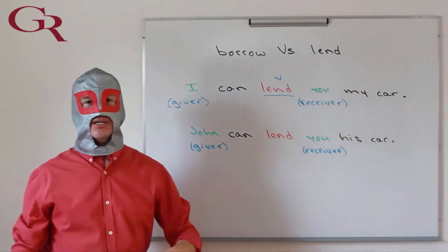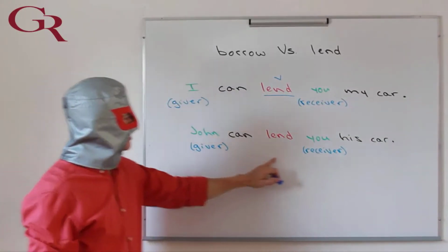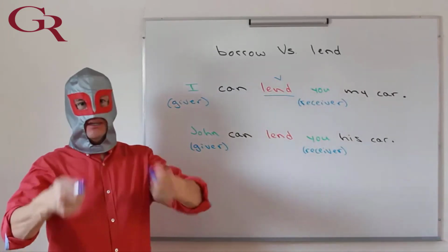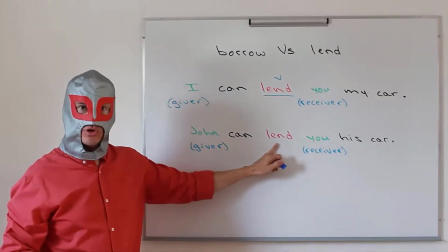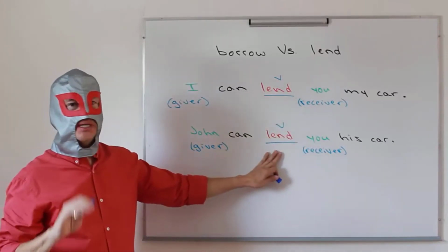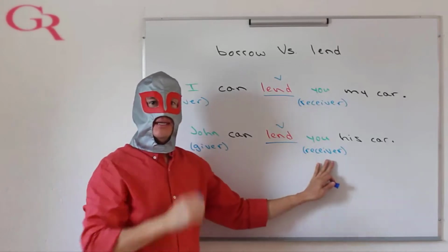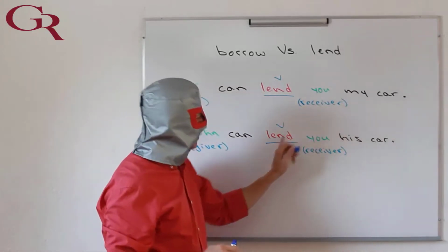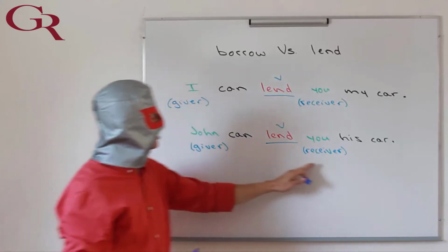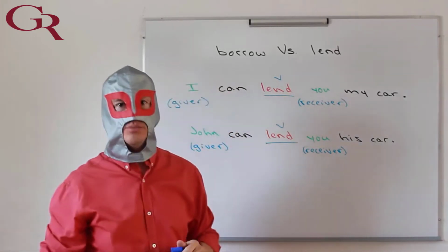Okay, let's take a look at another example. John can lend you his car. Once again, we have the giver, John, before the verb. So this verb must be lend. And then once again, here we have the receiver after the verb. So therefore, this sentence, John can lend you his car, is the way it should be. Okay?